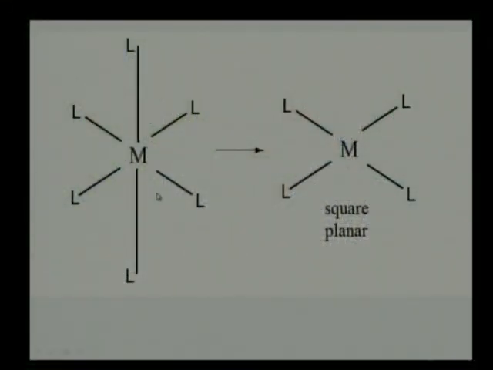Now if both electrons are present in dz square orbital, the ligands approaching from z and minus z direction encounter greater repulsions than the ligands approaching from x and y directions. So as a result, there are greater repulsions along this z and minus z direction. So no bond is formed along this z and minus z direction, and as a result, this square planar complex is formed.